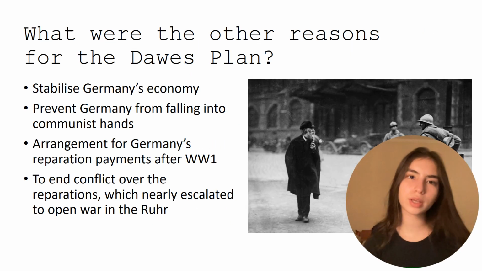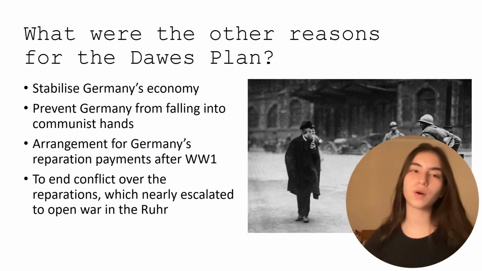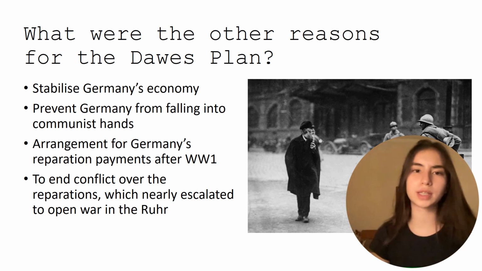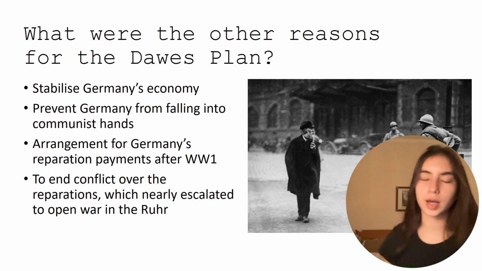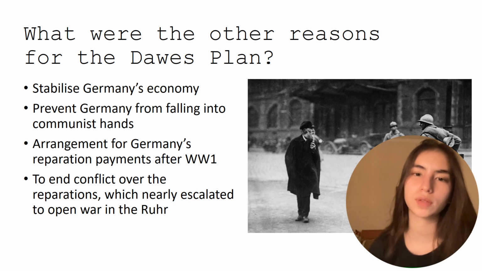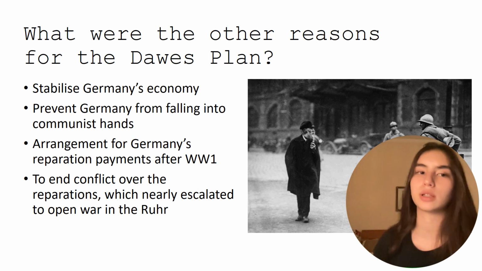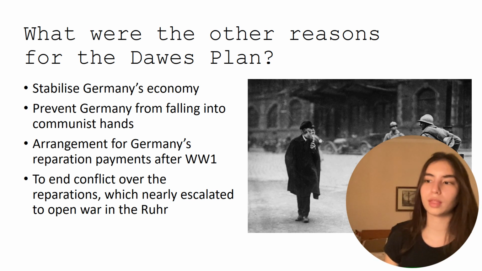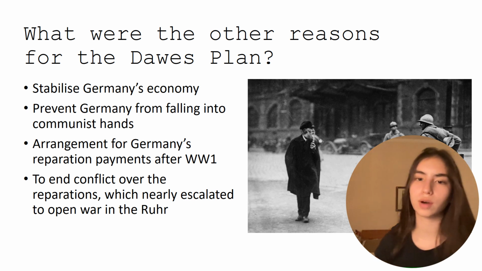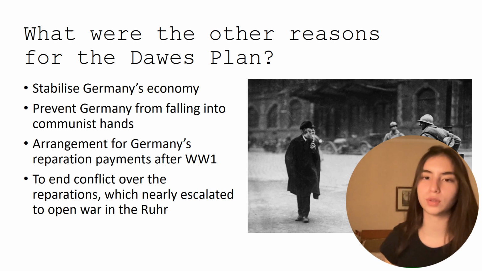So what were the other reasons for the Dawes Plan? Obviously, the most explicit reason was to stabilize Germany's economy. However, some of the other, more implied motivations that powers had for negotiating the Dawes Plan was preventing Germany from falling into communist hands. This was at the time when Russia had already undergone its communist revolution, and the government was completely communist.